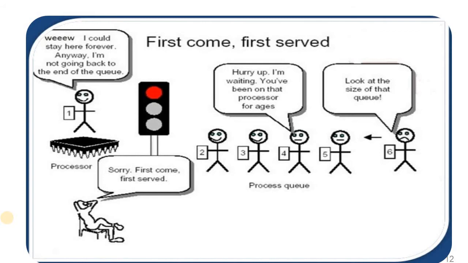And there is a processor or a stage, mainly the central processing of the system, and whoever comes first will be served. This is a very funny diagram by which you can remember the procedure of how first come first served is executed.